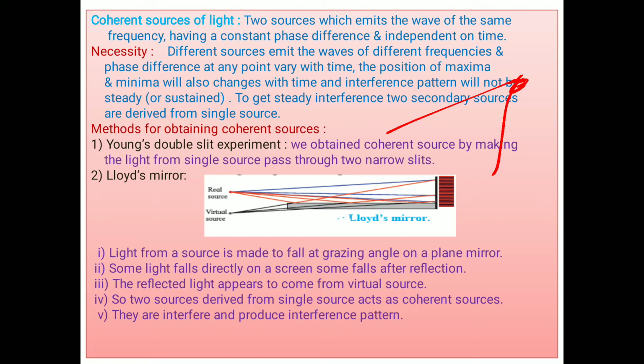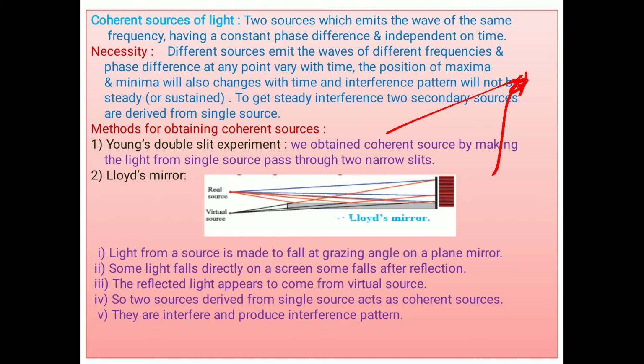dark. Or we consider that at this point both waves meet together, one forms a crest and the other also forms a crest. The resultant amplitude is maximum, which means this point is bright, and as this point is bright, their phase difference is either 0 or an integral multiple of 2 pi. We will discuss more detail later on.